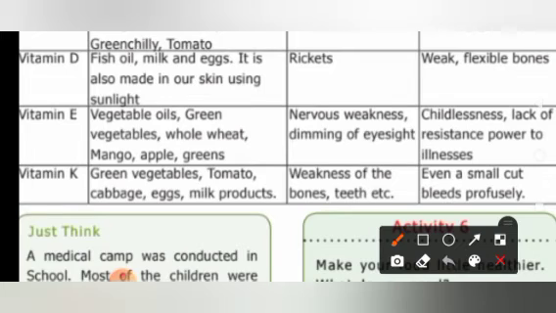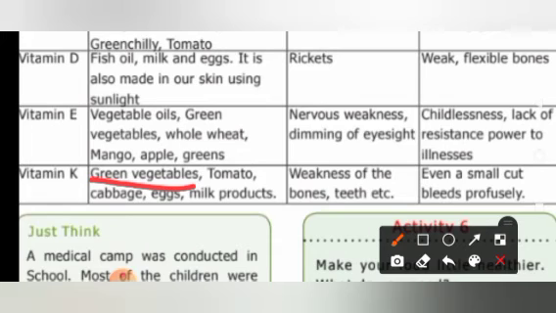Then vitamin K. Vitamin K is present in green vegetables, tomato, cabbage, eggs, milk products, etc. The deficiency disease of vitamin K is weakness of the bones and teeth. Okay, our bones and teeth won't be very strong. Even a small cut bleeds profusely. Profusely means unstoppable. It will not stop. The flow continues. So if you have that, it is a symptom that you have a deficiency of vitamin K.